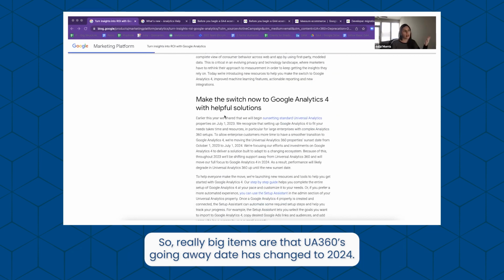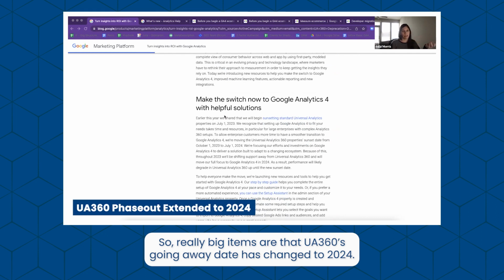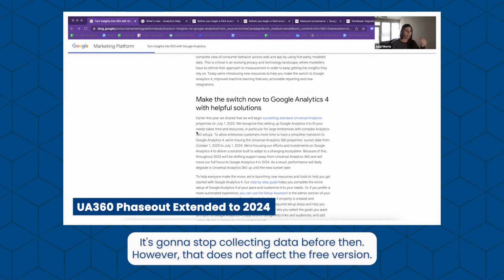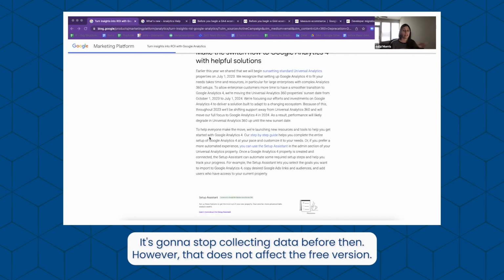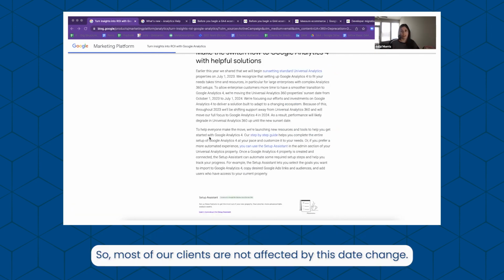So really big items: the UA 360's going away date has changed to 2024. It's going to stop collecting data before then. However, that does not affect the free version. So most of our clients are not affected by this date change.